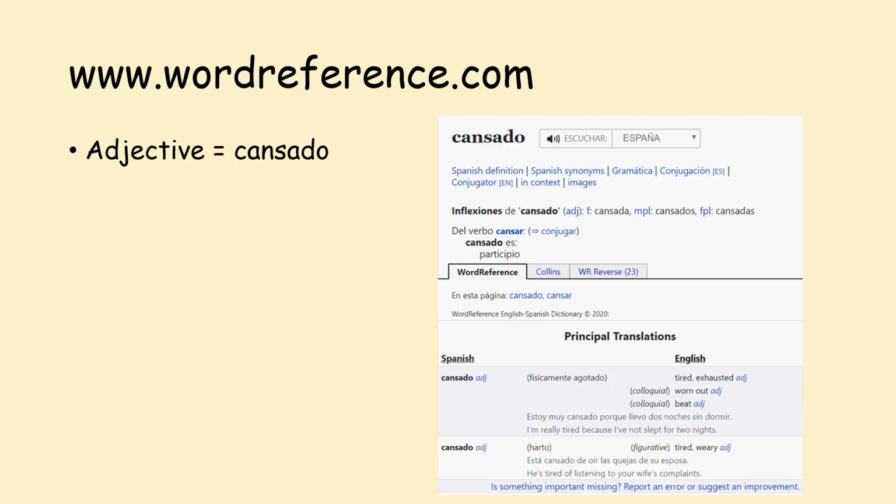Same with an adjective. I'm looking up the adjective cansado, and you've got quite a few results down here, so that's when we need to be careful. However, we know it's still an adjective because of ADJ, and the part where we need to be careful is choosing the answer because you've got a lot of options here. Normally we would choose cansado to be tired rather than anything else.